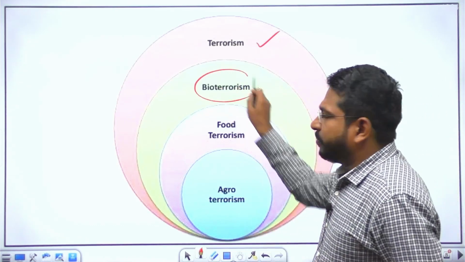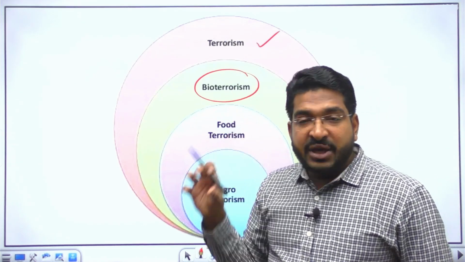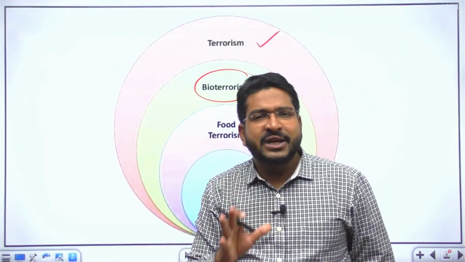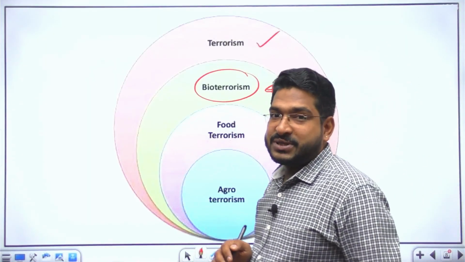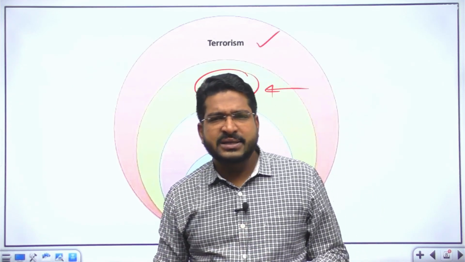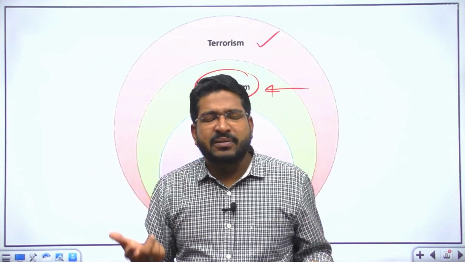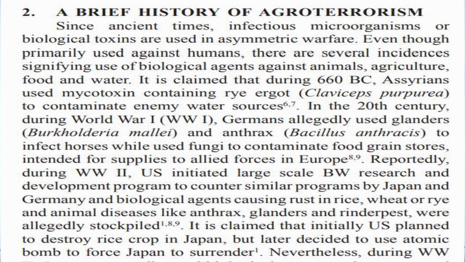What is bioterrorism? Bioterrorism refers to use of terror tactics, use of violence or use of means to instill fear in humans, in human population. This is classically use of biological weapons. And we have seen bioterrorism or biological weapons used by many countries. Biological weapons, or I can say even agro-terrorism or food terrorism, it has been used by many people. There are so many instances. There have been examples. History is replete with ideas. It started way back in 1660 BC.